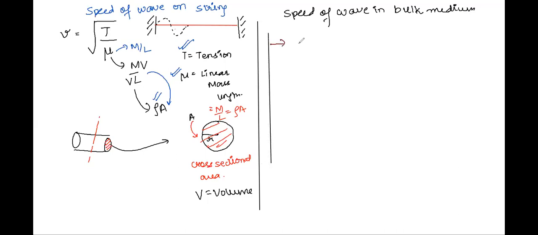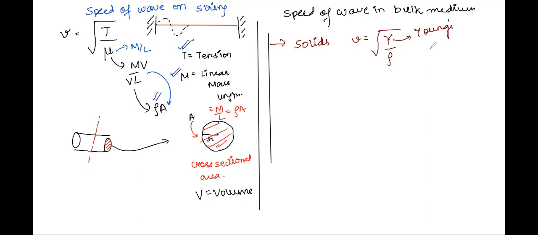One, in solids, speed is given as v equals under root of Y by rho, where Y is Young's modulus and rho is density. Are we clear with this?